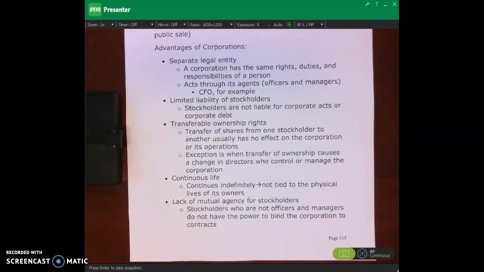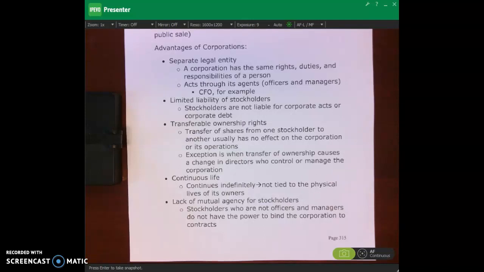Continuous life. So if I die, that doesn't mean PepsiCo the company has to start over, right? PepsiCo doesn't go under just because I die. It has a continuous life. It is not tied to the physical lives of its owners, which is different than what we talked about with partnership accounting in chapter 12. Remember, if one of the partners dies, that partnership ends, and then a new partnership agreement is formed. That's not the situation here. I'm an owner of Pepsi. I die. PepsiCo continues on.